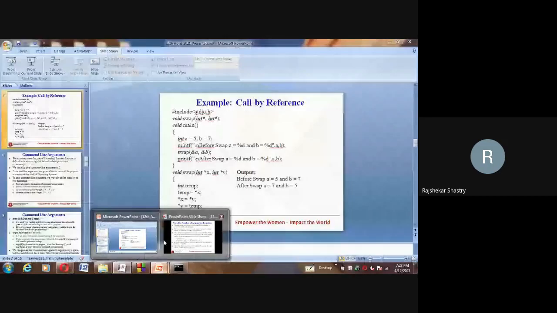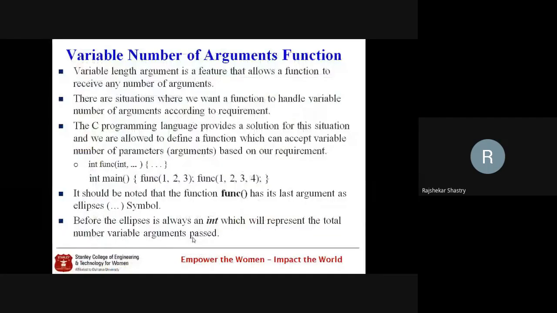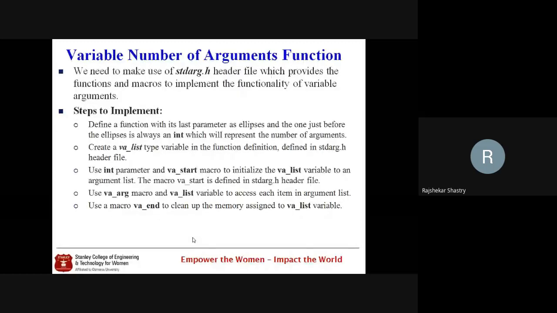To implement such a function, we need the support of some macros, which are designed and stored in the stdarg.h header file, the standard argument header file. Those macros are already defined, and we have to use them.